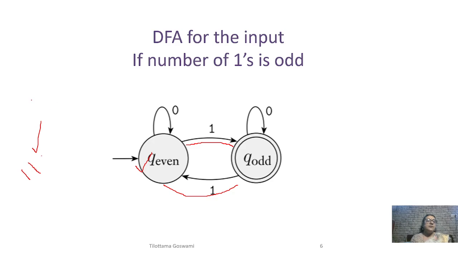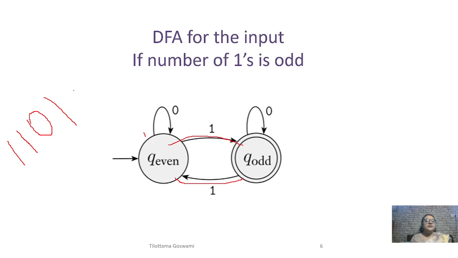Now if I add another one, we will start from here. Let us remove all the ink from here. So our input is 1 1 0 and then 1. First one, second one, third, this alphabet 0, and then 1. So we reach the final state, and hence it is accepted by this automaton. And yes, it's correct. It has three ones. The number of ones is odd.